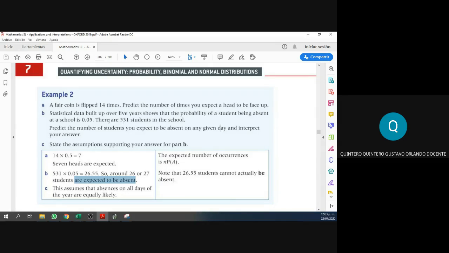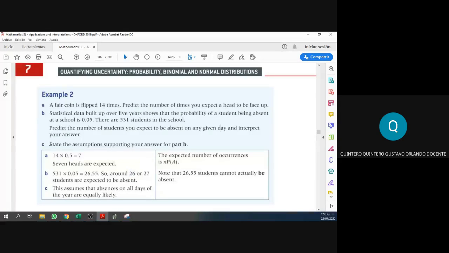A lot of students, right? So look, the probability is small. The probability that a student is absent is really, really small. Only 5%, 0.05. The probability is absolutely small. It's almost not existent. 5%. But if we have 500 students, now the amount of people absent can be really big. 26 or 27 students. How about that? All right, this is our prediction. We expect 26 or 27 students to be absent.